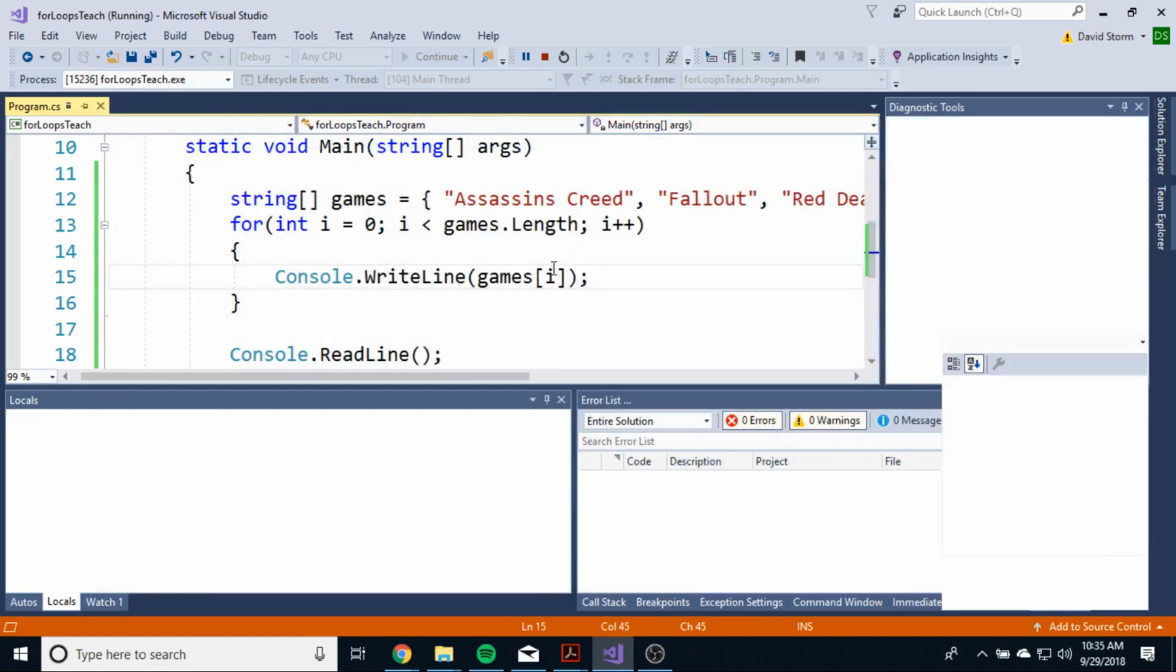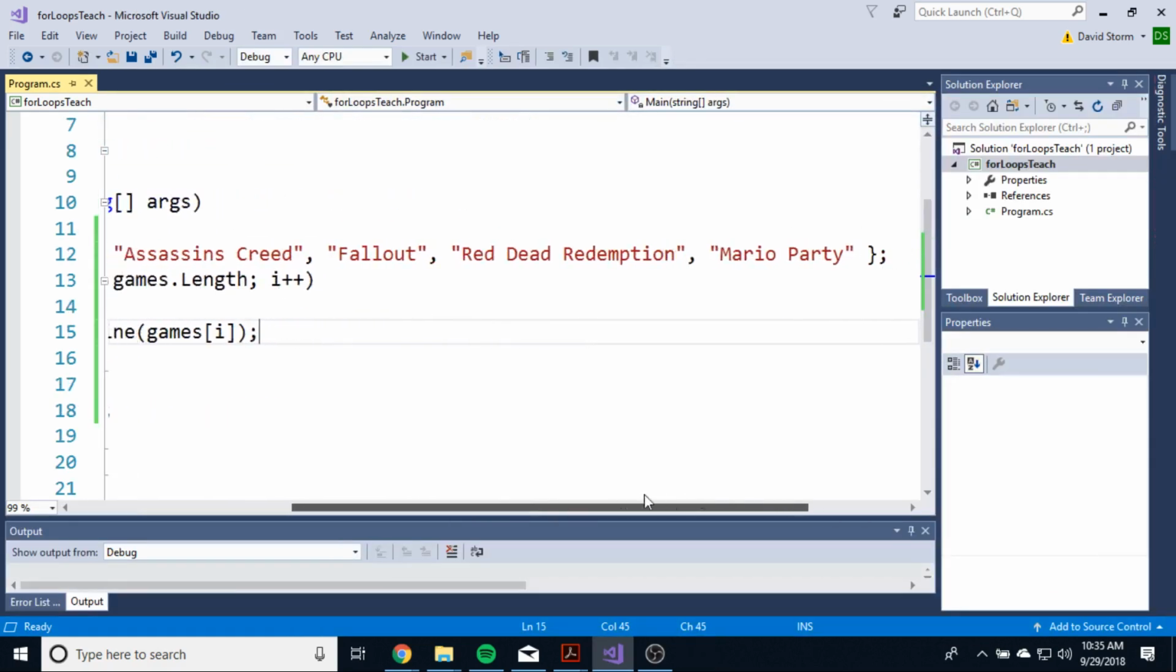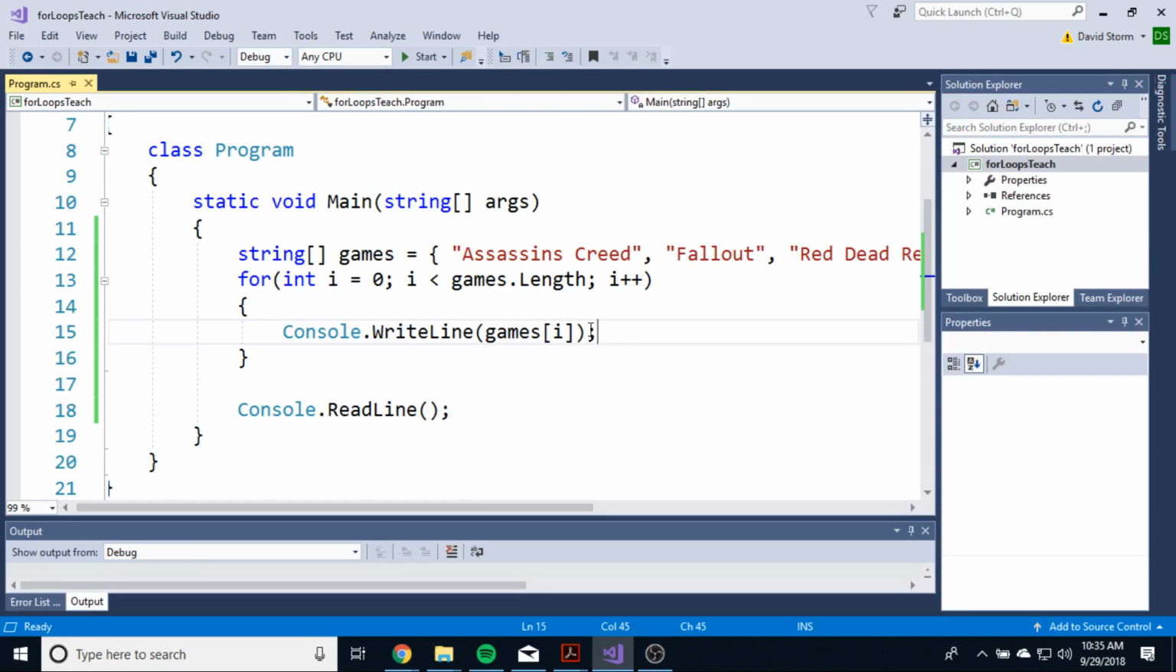So I can iterate instead of typing out each individual console write line and looking for each individual index. Instead of writing this out 4 times, I can just create a for loop that will loop through each iteration of the array and print what I'm looking for on the screen, which is incredibly helpful, right? So when we're using arrays or lists where we have a whole set of data inside of one data type, we can loop through that using a for loop to put the whole thing on the screen.